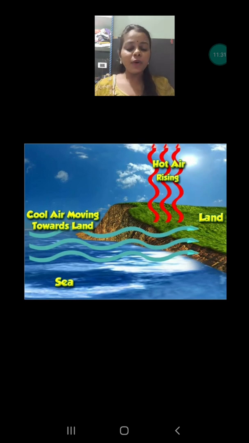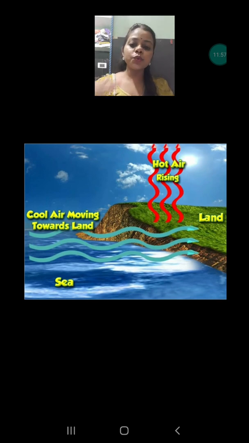Why? Because the air present above the sea will be cooler as compared to the land. Just now we discussed that land heats up faster as compared to water. So in the daytime the water in the sea does not get heated very easily, and the air above the sea will be cooler.